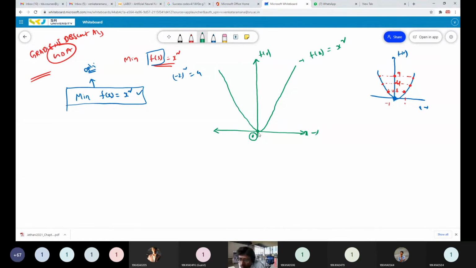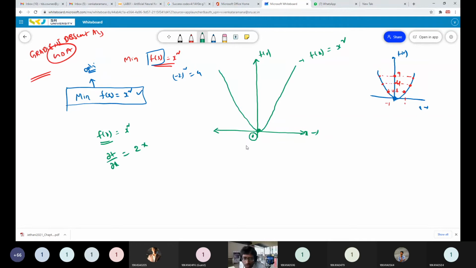Tell me, friends, suppose I want to calculate the slope of this equation at the bottom point. What will be the slope at this point? How can we calculate it? f of x equal to x square. If you want to compute the slope of a curve at any point, you have to differentiate the equation which represents the curve with respect to the variable. So dou f by dou x is equal to 2x.